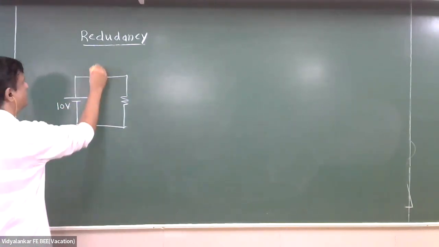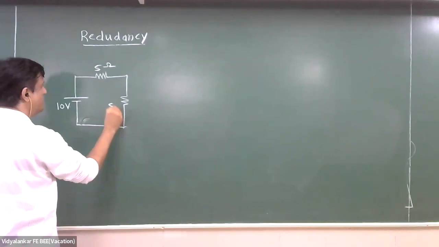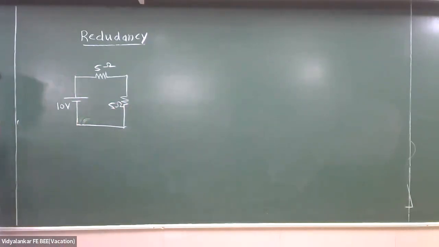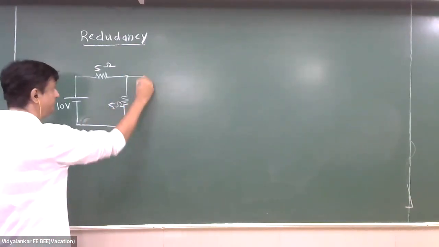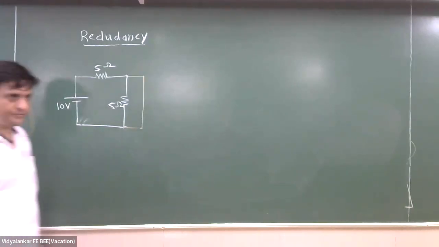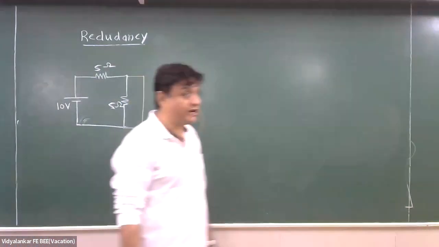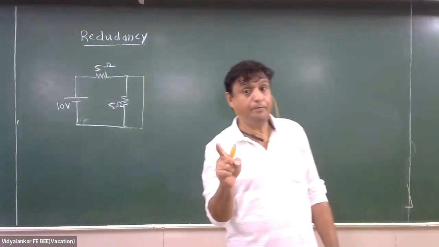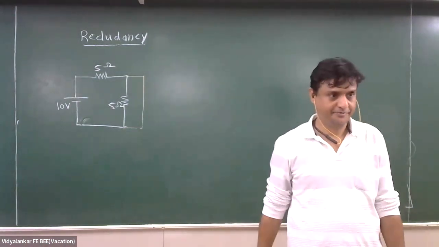A 10 volt battery, 5 ohms, 5 ohms. What current will be delivered by the battery? 1 ampere. Everything is happening fine, no problem. What happens if this additional thing happens here? Now the current drawn will not be 1 ampere, it will become 2 ampere.